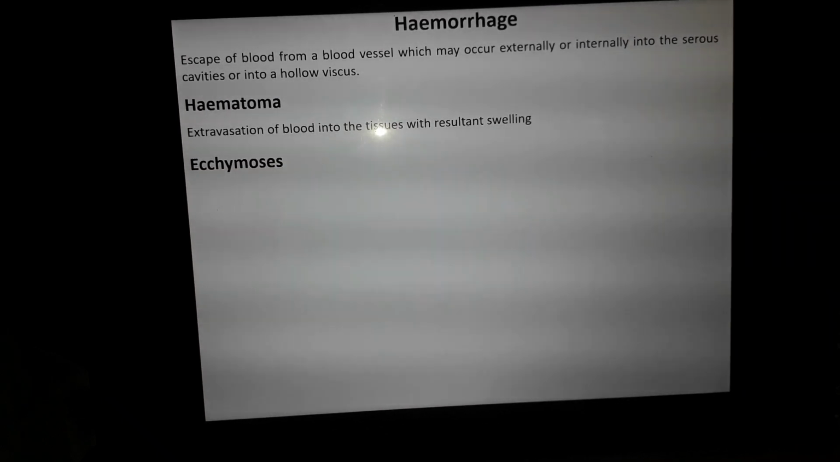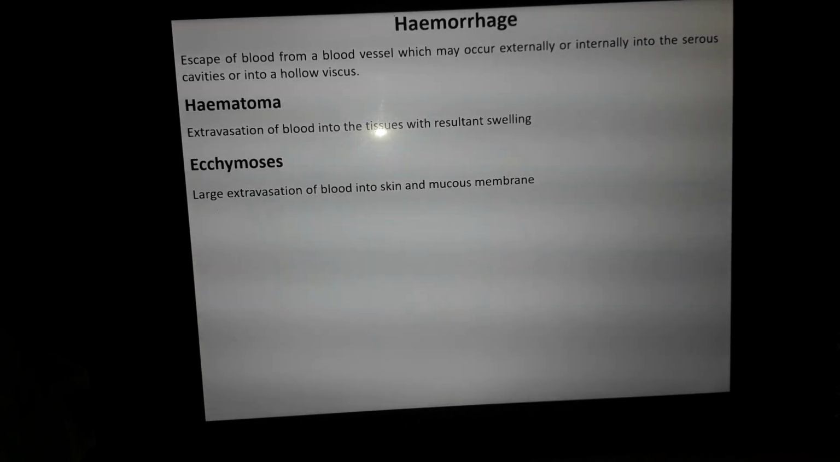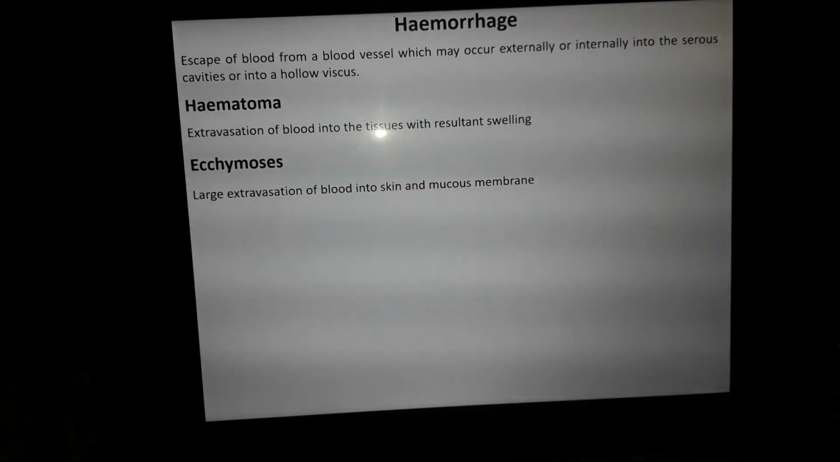The next term is ecchymosis. Same thing, a large extravasation of blood into the skin and mucous membrane. Hematoma was extravasation of blood into the tissues. So if it is into the skin and mucous membrane and in a large amount, then we call it ecchymosis.